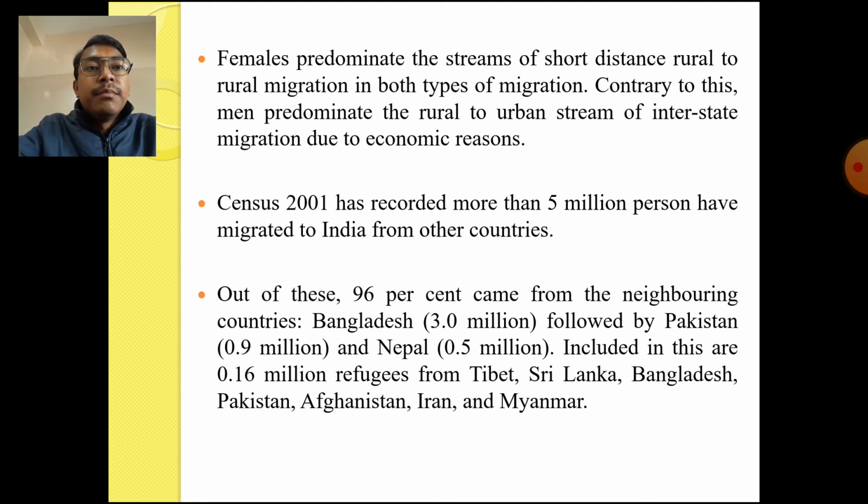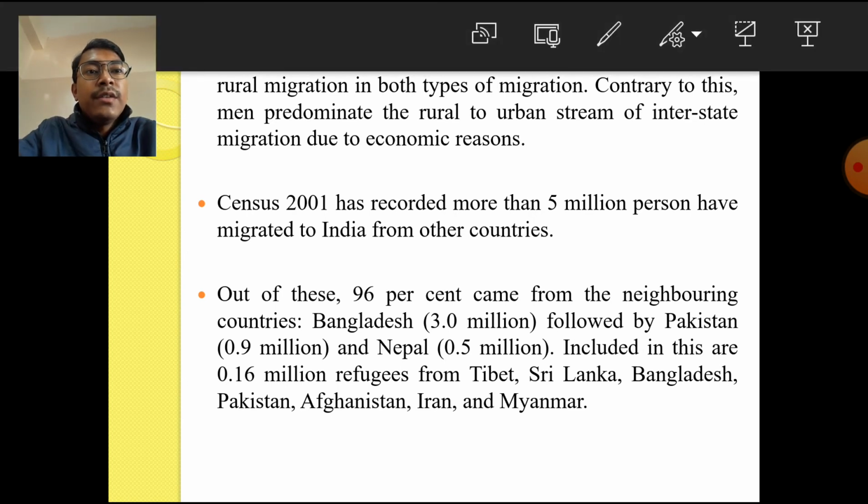Contrary to this, males predominate the rural to urban stream of interstate migration due to economic reasons. So in contrast to the female migrants, the males are more in number in migration which involves rural to urban migration. And in our country India, as per the 2001 census, 5 million persons have migrated.